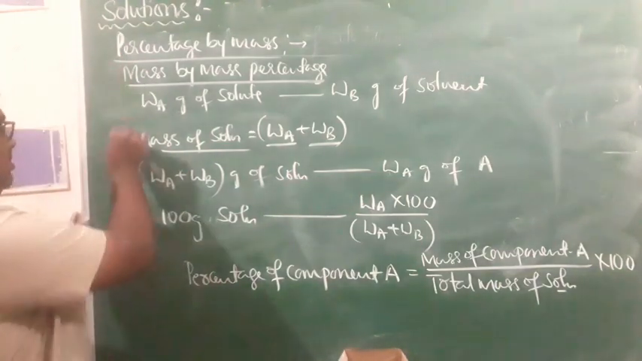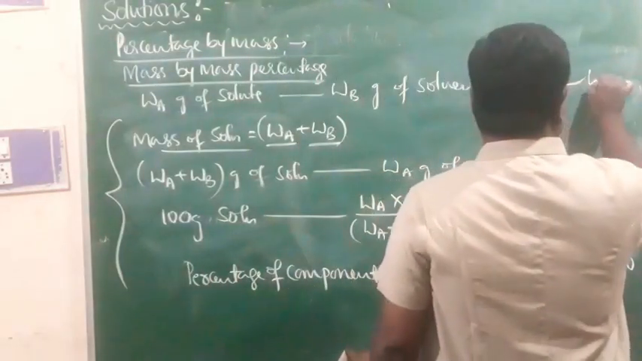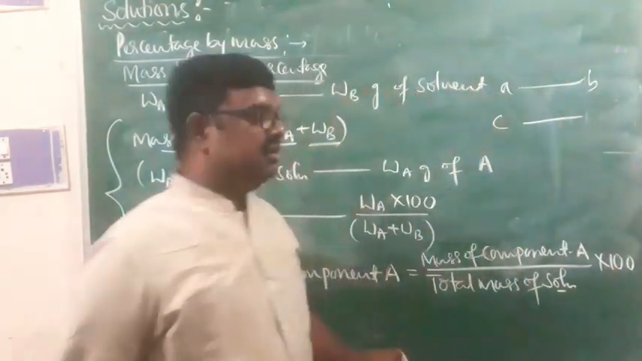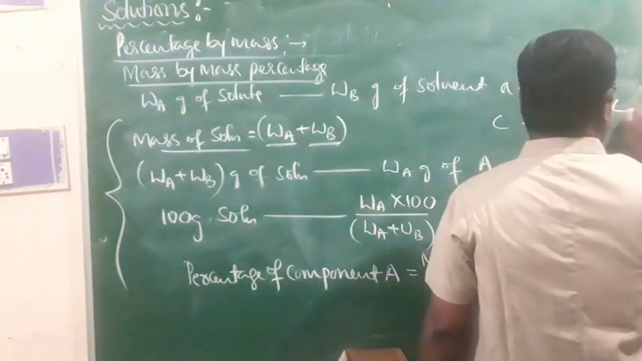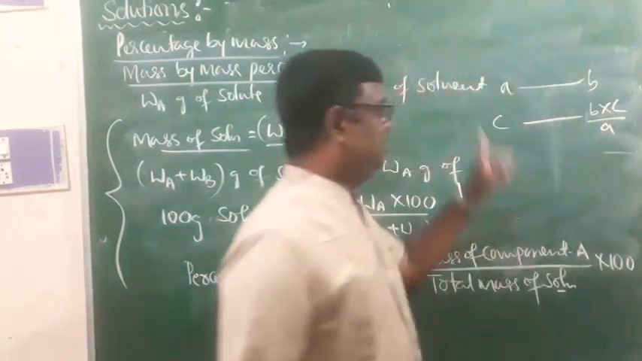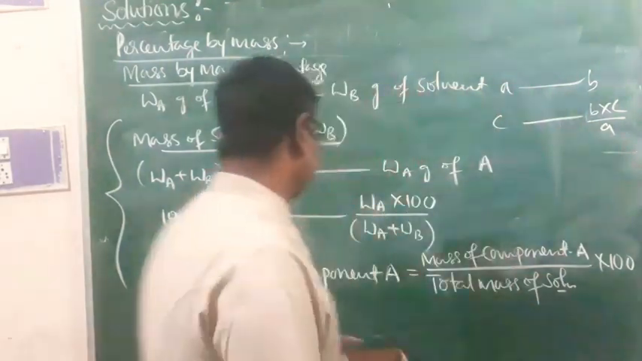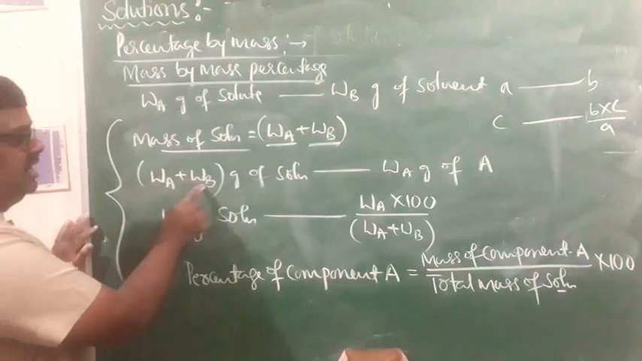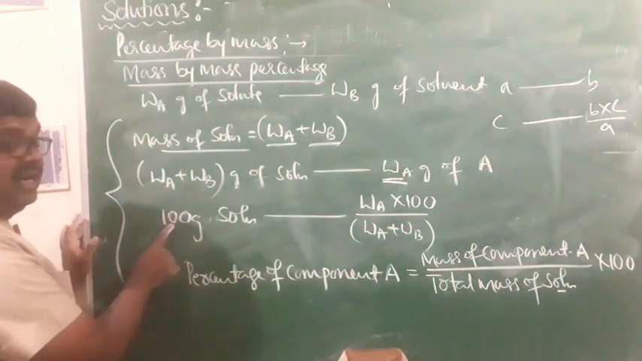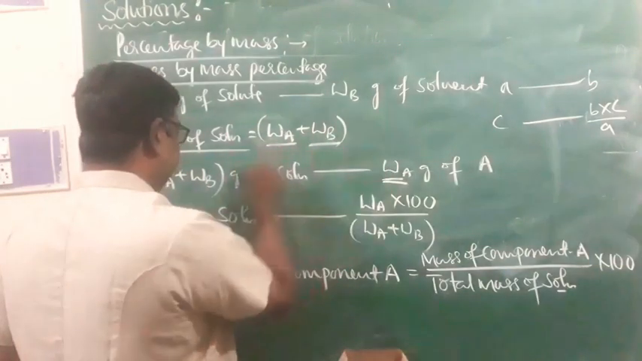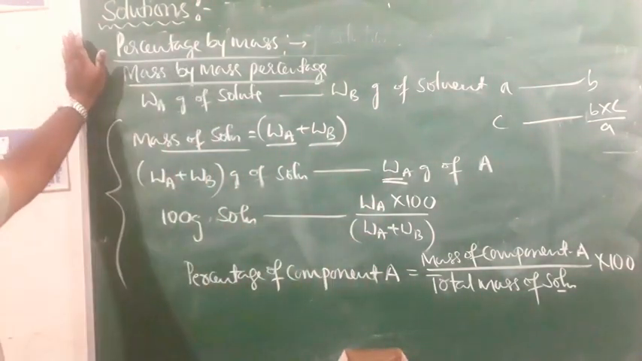And of course, whenever I am calculating concentrations, I usually go for this. WA plus WB grams of solution contains WA grams of A. What about 100 grams? 100 into WA divided by WA plus WB. This is what we call percentage by mass.